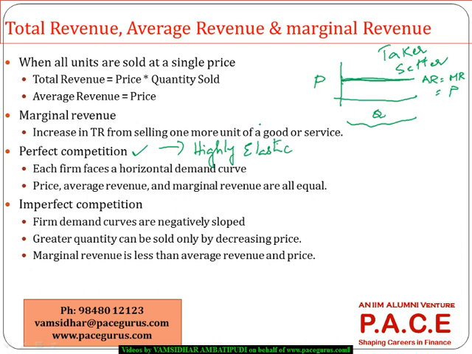Whereas wherever there is an imperfect competition, what you see is the demand curve will be more or less downward sloped. In a perfect competition, the demand curve, so these are important things. If you remember these aspects, you can answer a lot of questions. In case of perfect competition, for a firm, not for the whole market, I am talking about one single firm, it faces a perfectly horizontal demand curve because it cannot increase the price at all. If it increases, it loses its quantity altogether.